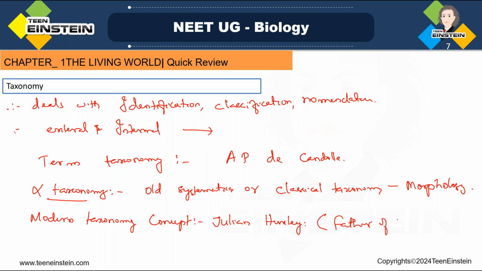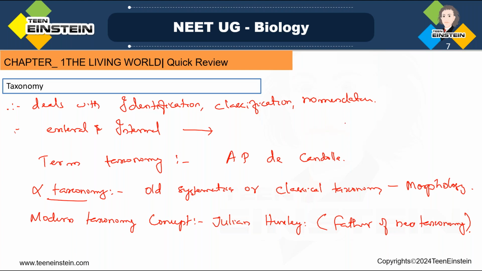According to neo taxonomy, species are a dynamic and ever changing entity. Species will change, right? And who is the father of taxonomy? We said already, Linnaeus.